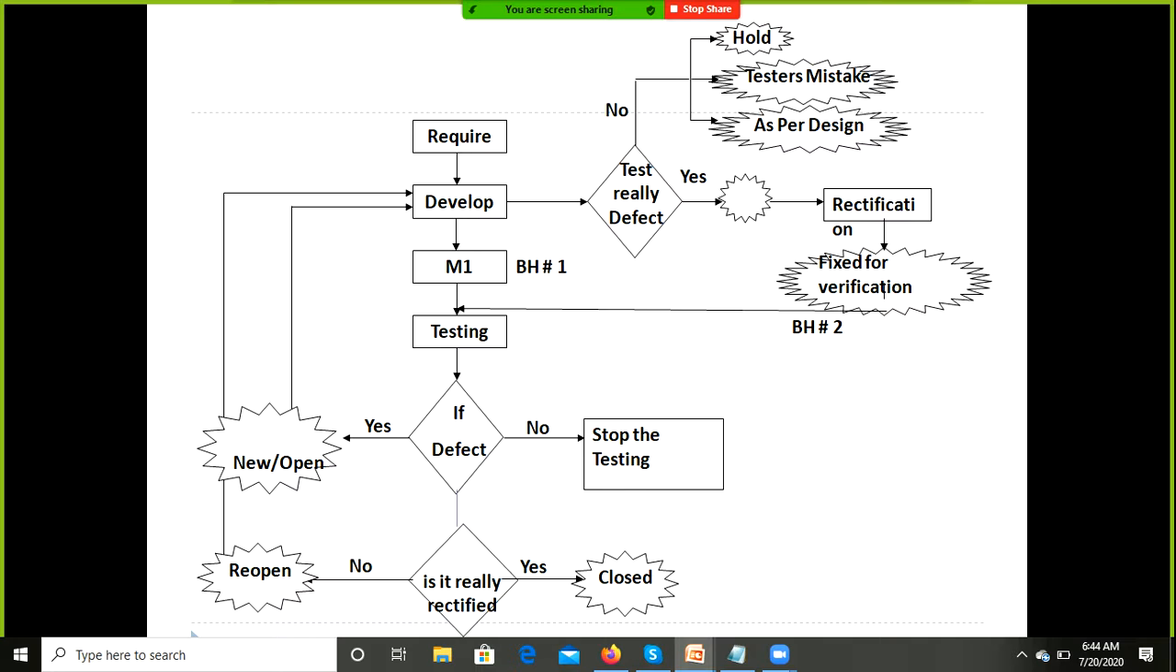Fault or failure is nothing but, if the customer finds any problem in the application after delivery, whenever we are performing alpha testing and beta testing, that's called a fault or failure. See, bug life cycle. We are going to discuss the bug life cycle, how this process goes on.